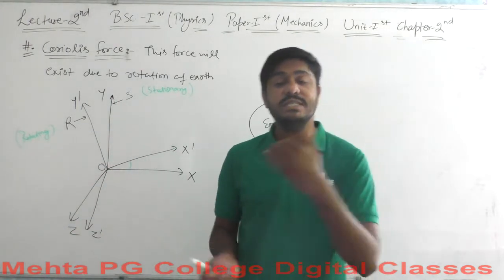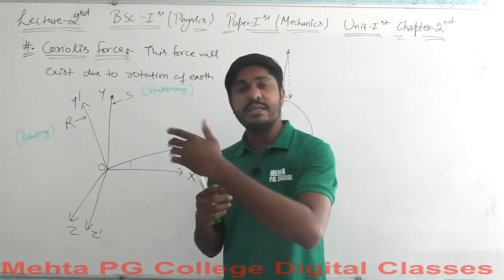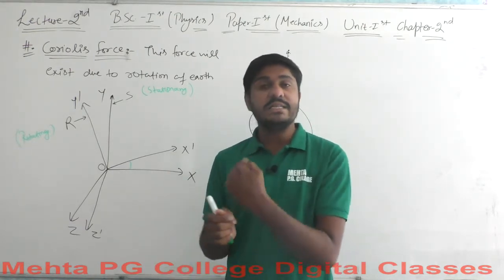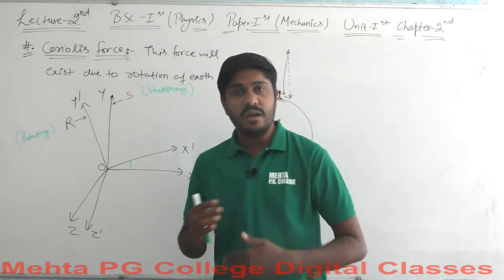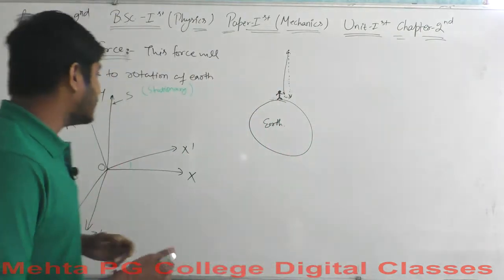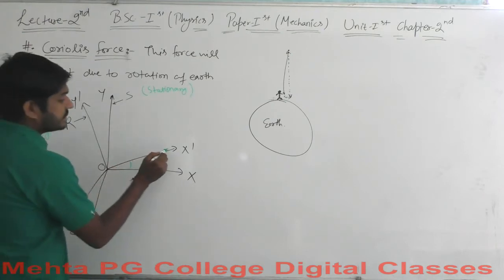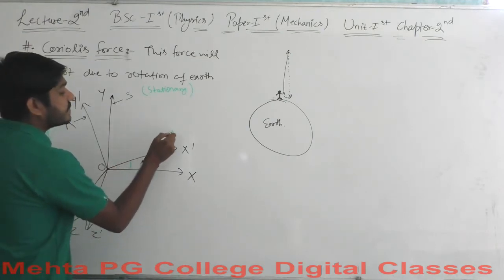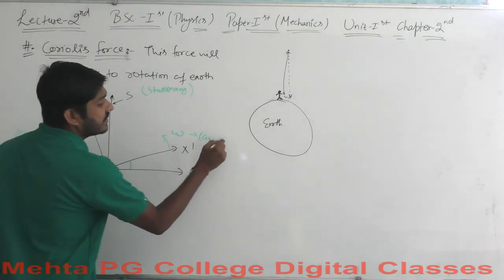Whenever the time changes, the angle will keep on increasing, and after some time this will reach the pi value, and again 2 pi, then 3 pi, and so on. Okay. So, let's say this frame is rotating with angular velocity omega.